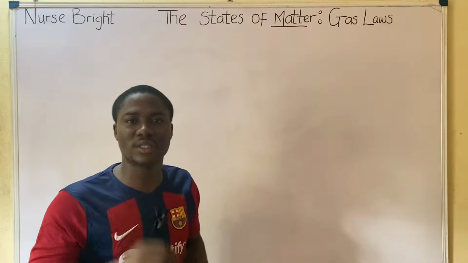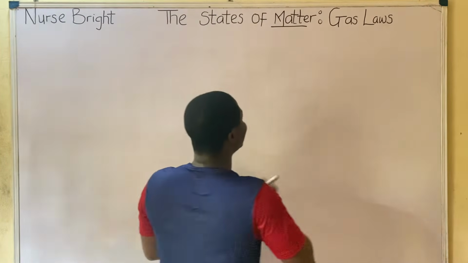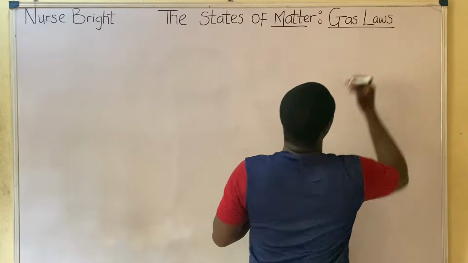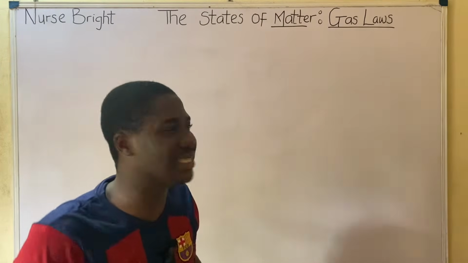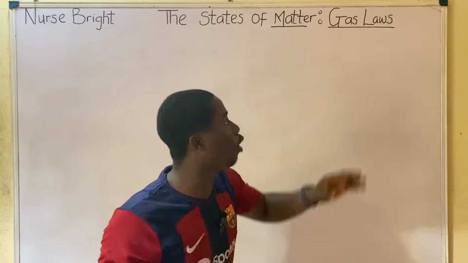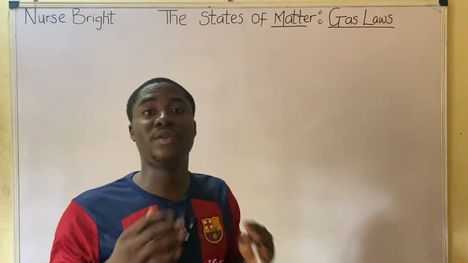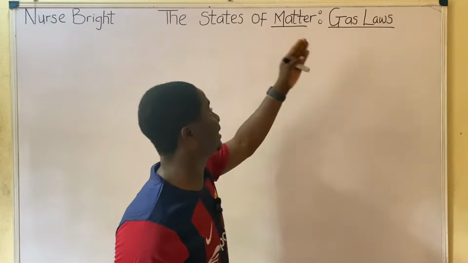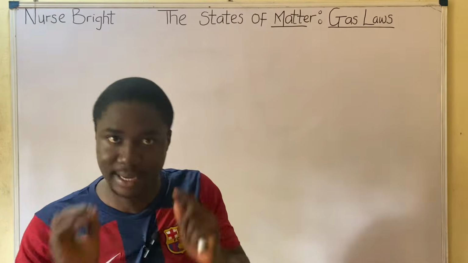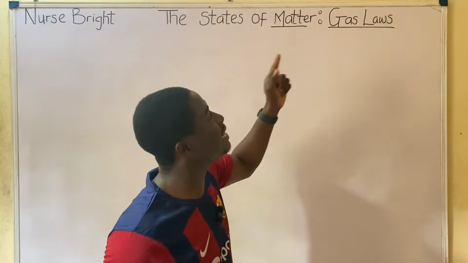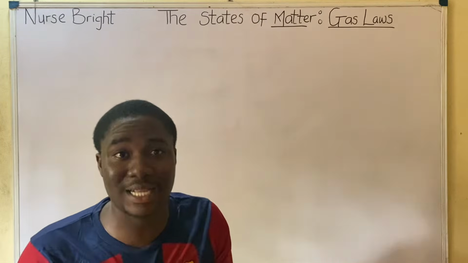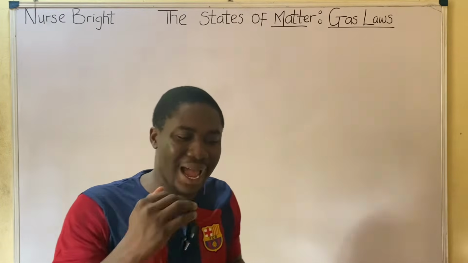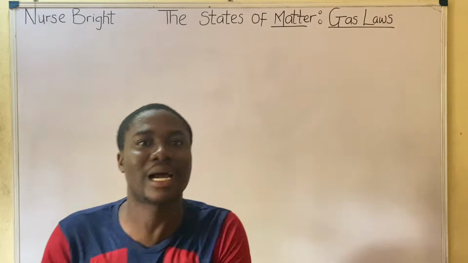But in the course of this video lesson, we'll be specifically talking about gas laws, but we have to understand the properties of these gases. Now, from introductory chemistry, gases are states of matter, and gas particles in general have some unique characteristics.